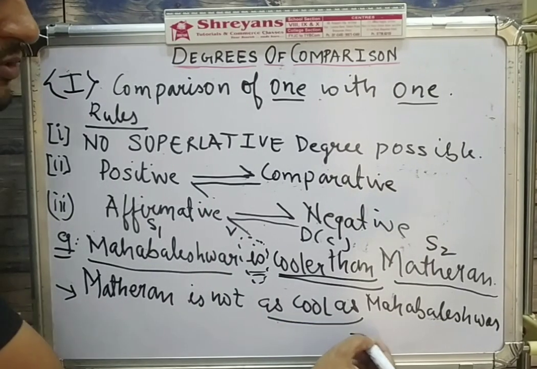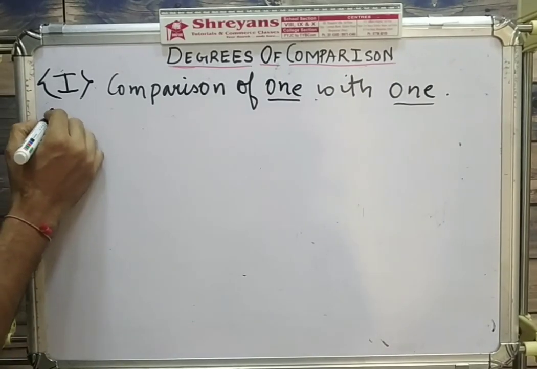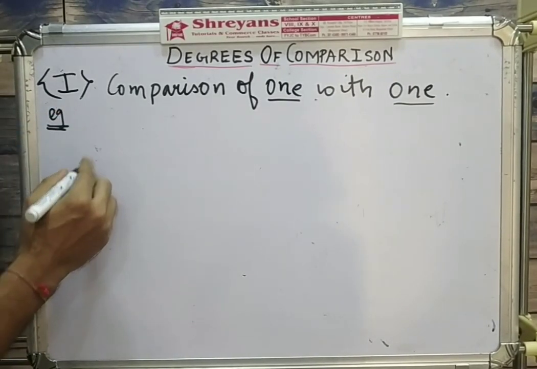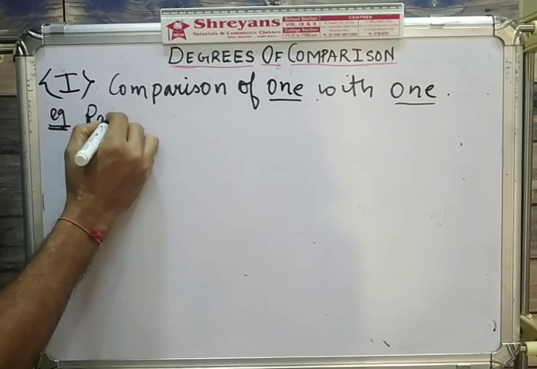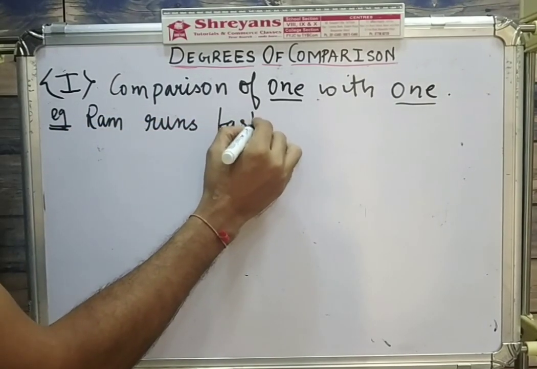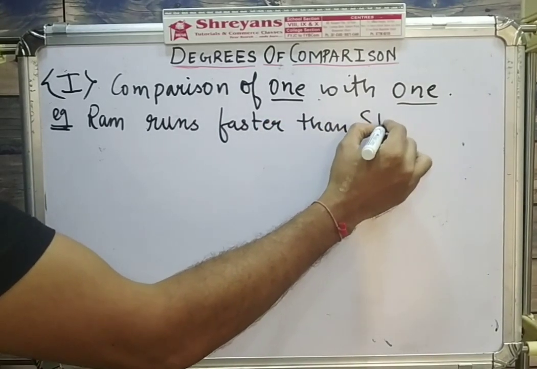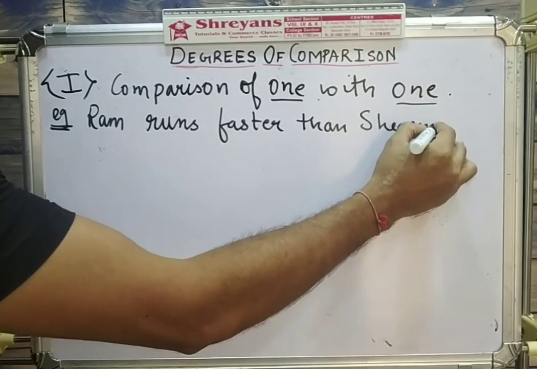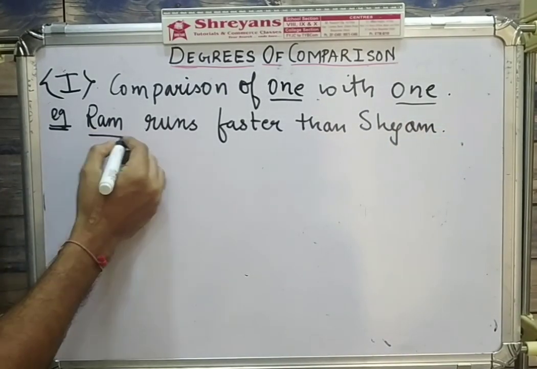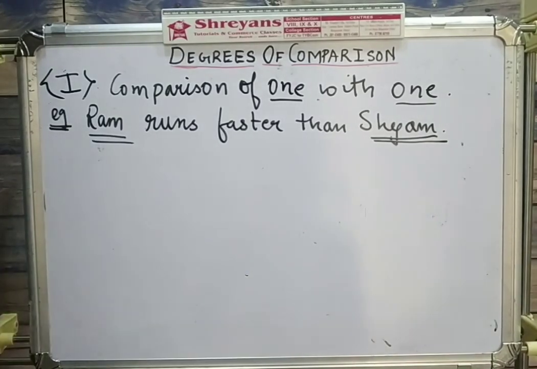As I told you, there is no superlative possible. Let us consider another example now. Ram runs faster than Shyam. So here again, Ram's trait is compared to Shyam.